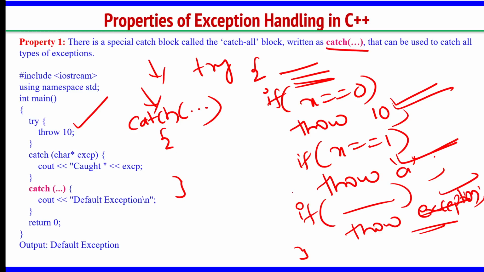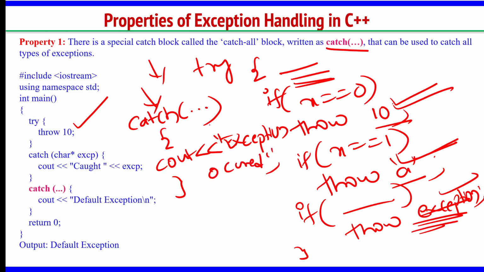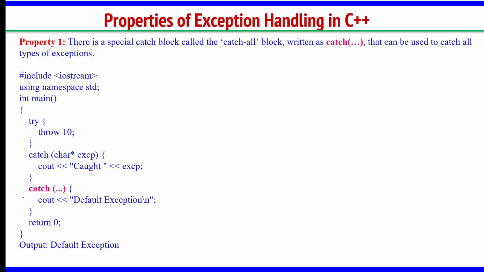I said we can have multiple catch blocks according to the data type, according to the message. We can have multiple data types, but if you want to write a single catch block, simply saying that an exception occurred, you want to say cout exception occurred. Then you can use this statement like this: catch 3 dots. Okay. So any kind of value you are throwing, whether it is 10, a character or some message you are giving, everything will be captured here in this catch block.